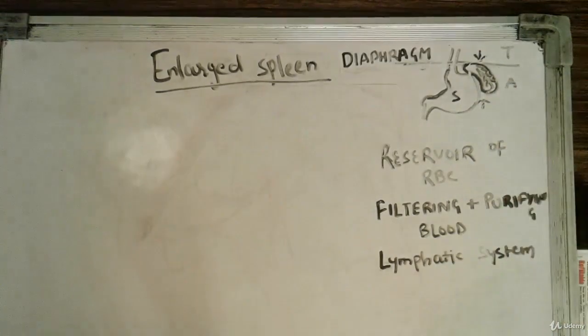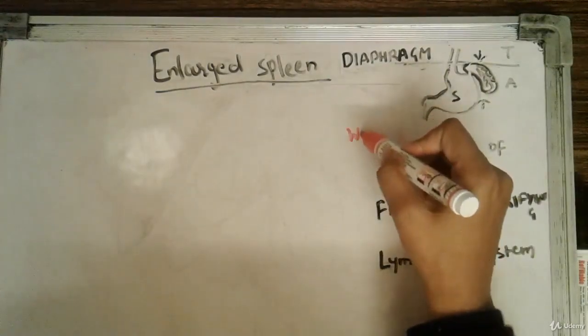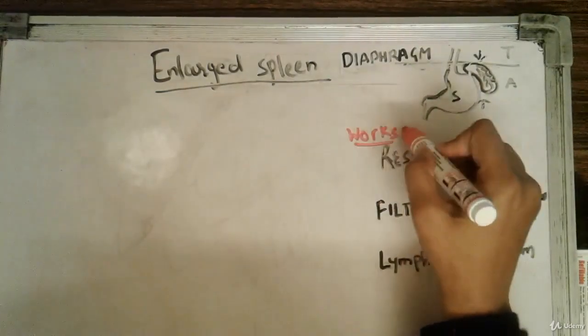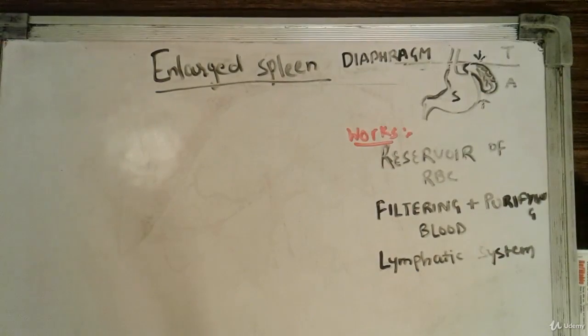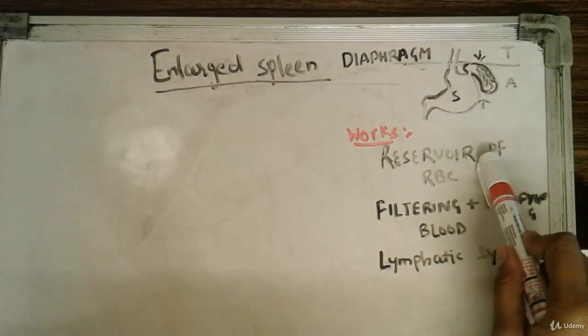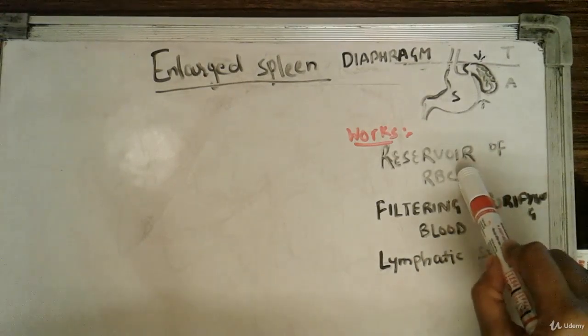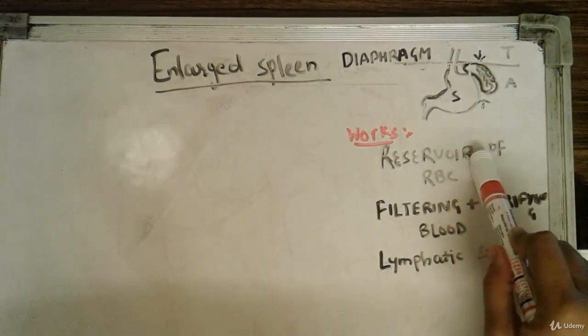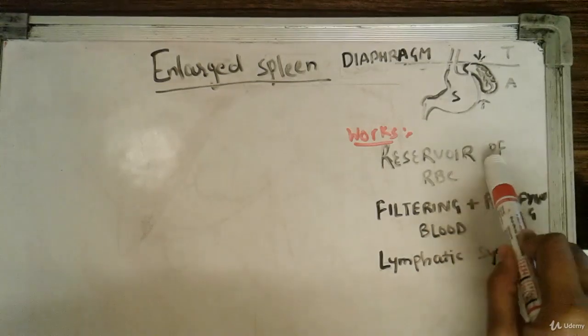So you must know what work is done by the spleen. The spleen acts as a reservoir of RBCs, or you can call it a graveyard of RBCs. The RBCs and WBCs get repaired here and go back to work.